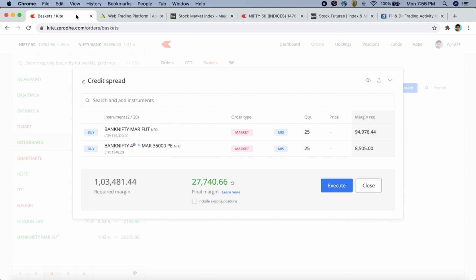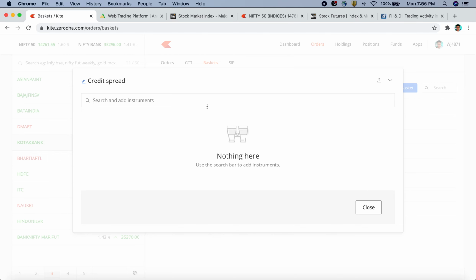So basically, I will talk about two things: option selling and futures. Both have a similar margin requirement. So let's start with futures. Let's start from a clean slate. Let's say that you want to buy a future in intraday.